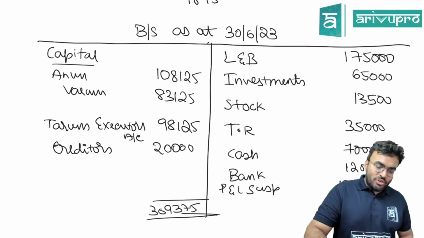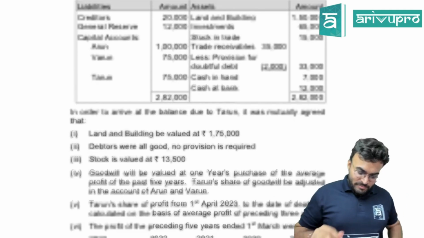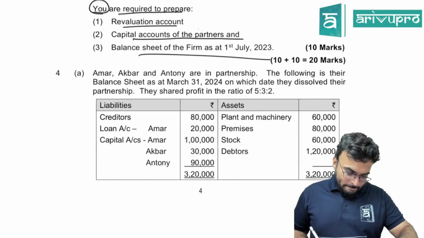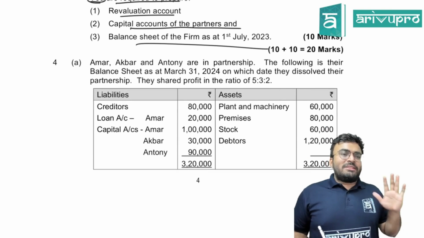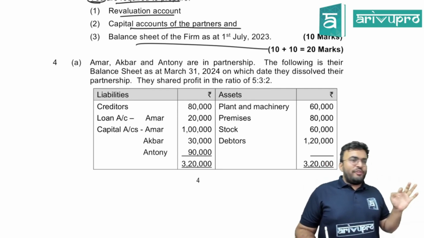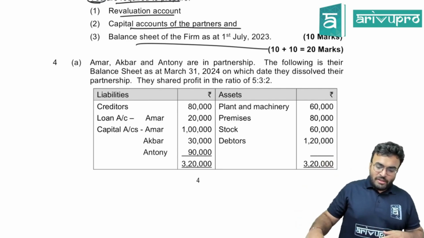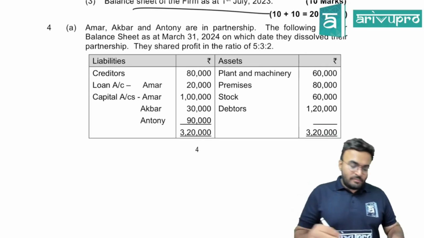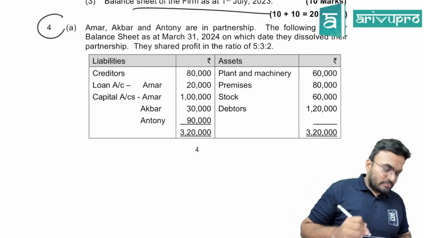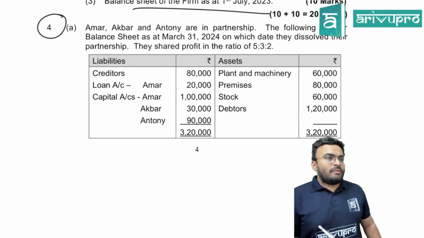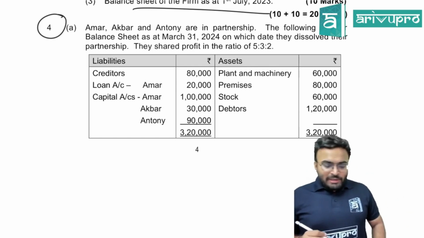Once I want to see what is the next question. Oh, question number 3 is done. So 1, 2, 3 done. Now we have 4, 5, 6 to go. Question number 4, 4A. Okay, let's go to 4A.